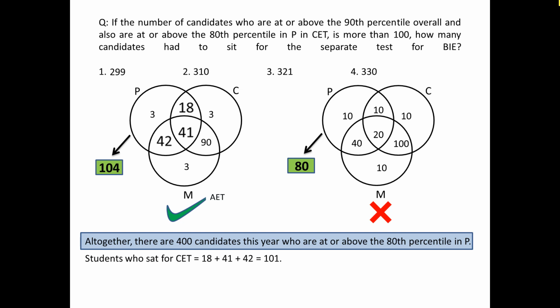But in total there are 400 candidates who are at or above the 80th percentile. Out of those 400, 101 have already sat for CET. That means the remaining people, 400 minus 101, the remaining 299 people, would sit for this separate exam, and hence the answer to this question is 299.